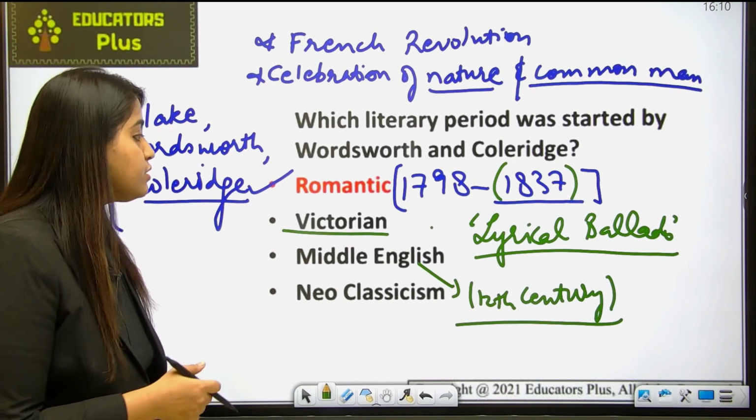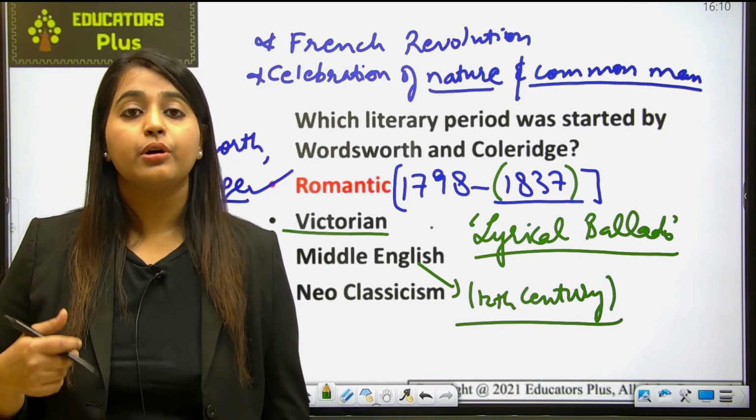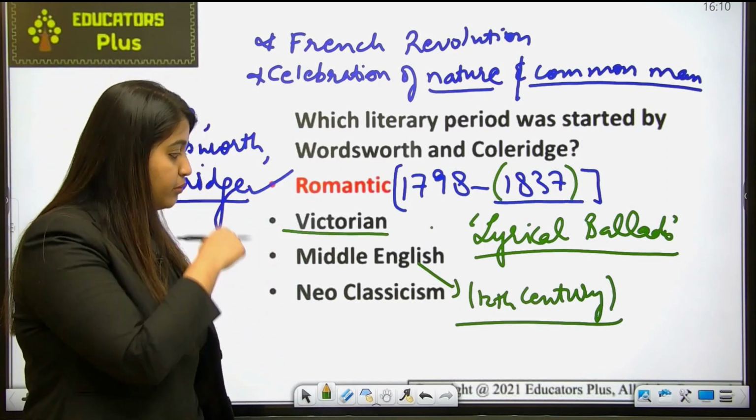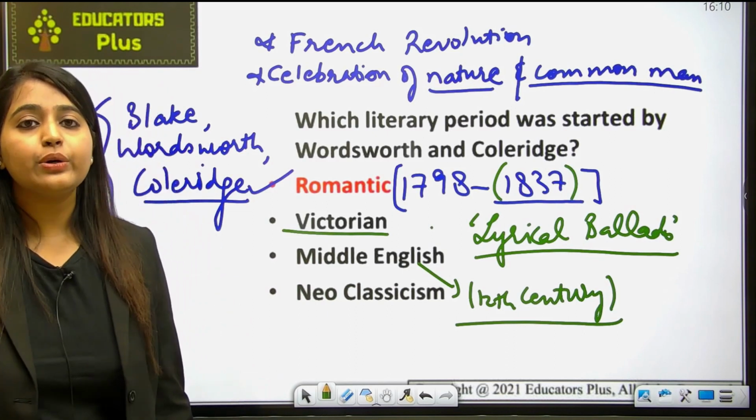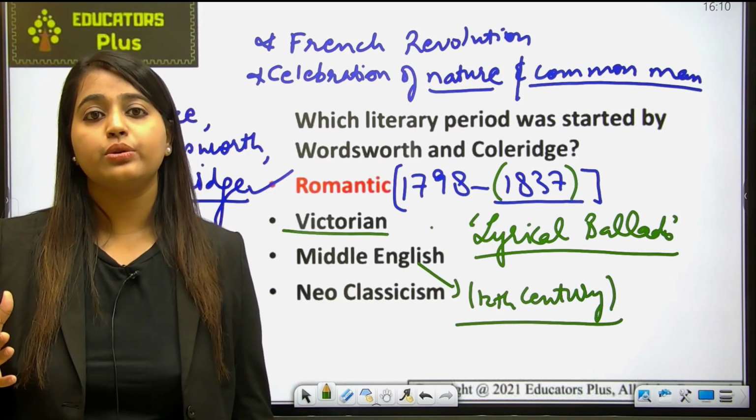So that's why Middle English was also a celebrated period, because the printing press came and it regularized the language. Okay, now coming to the point, neoclassicism. So basically neoclassicism coincided with the 18th century Enlightenment.